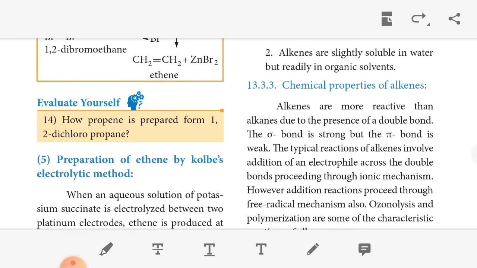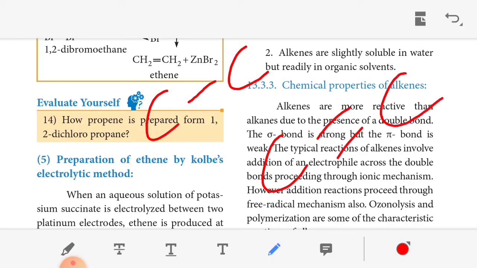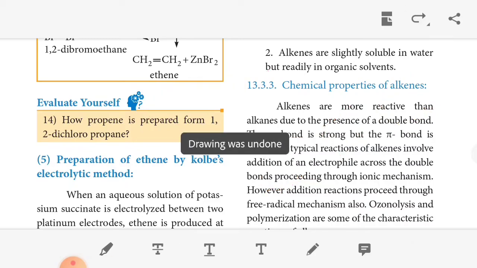The next topic is chemical properties of alkene. So the alkenes are more reactive than alkanes because of the presence of the double bond. The carbon-carbon bond in alkane is single. The carbon-carbon bond in alkene is double. So alkenes are more reactive than alkanes because of the presence of the double bond.